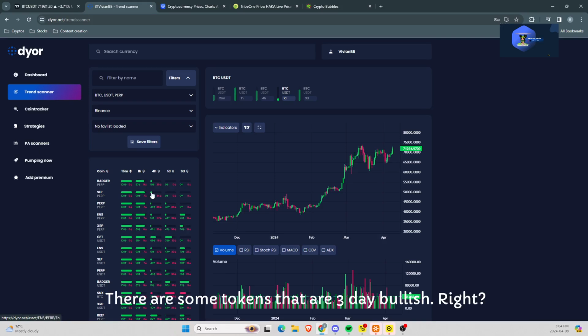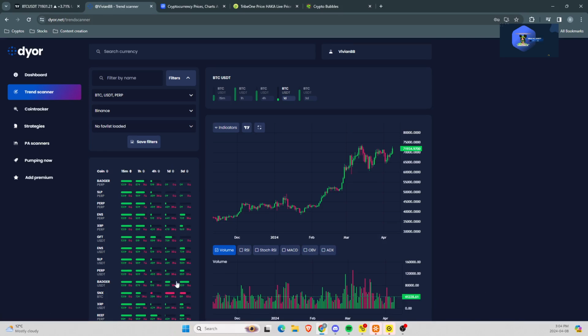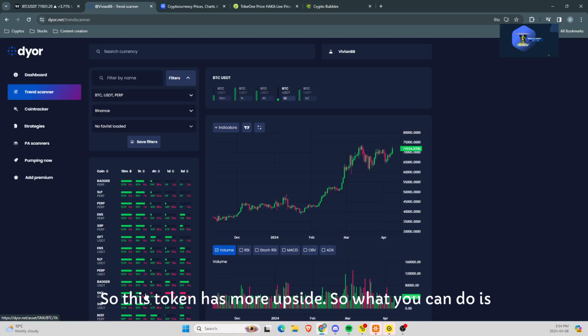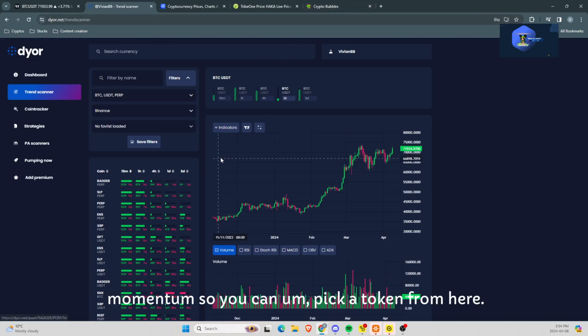There are some tokens that are 3 day bullish, right? So this is one token that is yet to begin, right? So this token has more upside. What you can do is that it is in an uptrend, you have more room to go, and when it retraces a little bit, you can enter FBG and you can make an entry on SNX, or also like we saw the DeFi tokens are picking momentum, so you can pick a token from here.